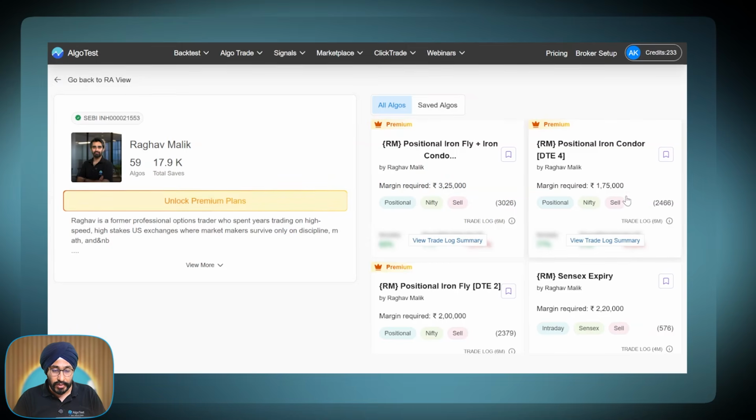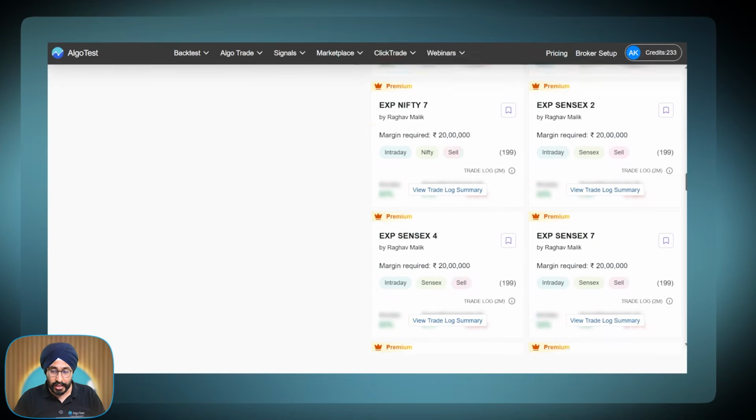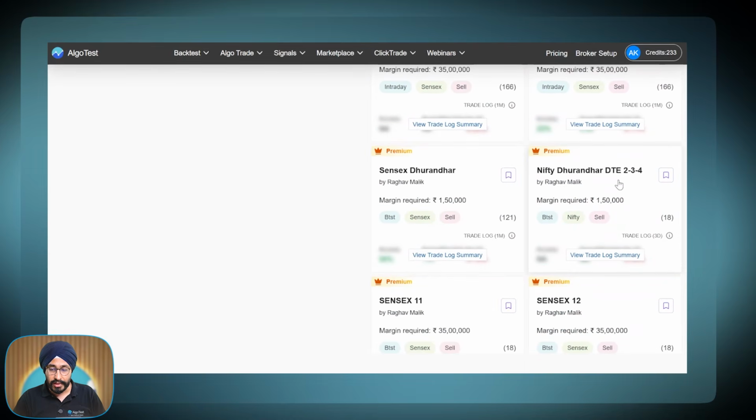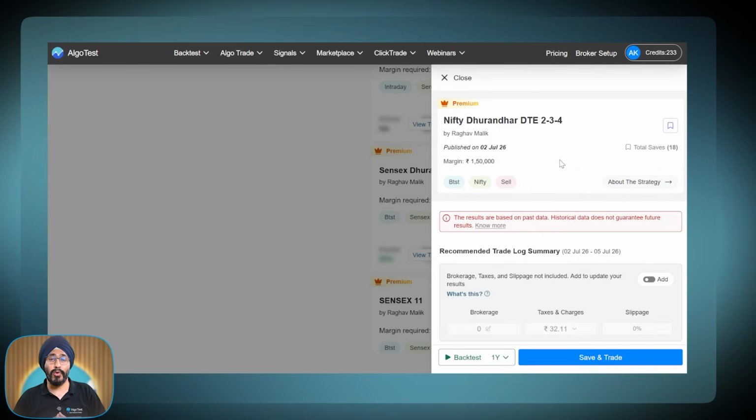Alright, so I'm going to search for the strategy. It will come if you scroll down. Here it is, Nifty Dhurandar DTE 234. What is DTE 234 and what does it stand for? We are going to discuss in some time. So I'm just going to click on this strategy and I'm going to get some backtested results.